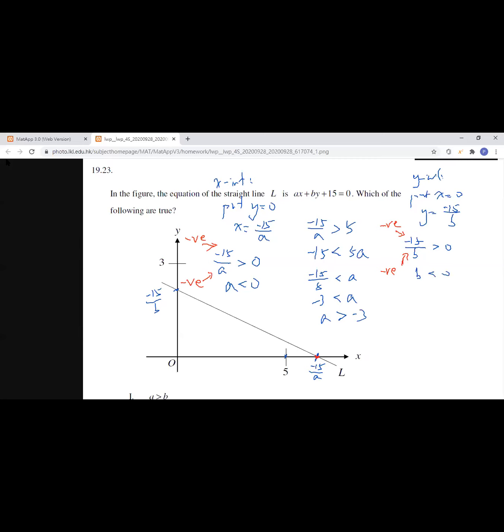Okay, and then we are going to compare with the given number 3. The y-intercept of this straight line is below the level 3, which means that it should be less than 3. Again we have this inequality, and we have to multiply the b to the right hand side.